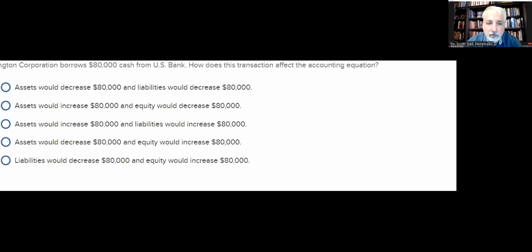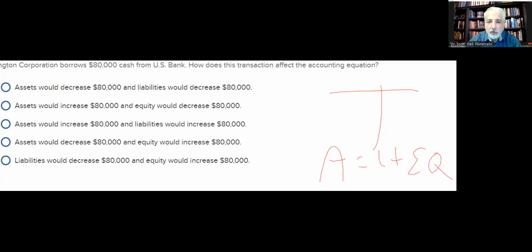On the 17th, the company borrows $80,000 cash from US Bank. How does the transaction affect the accounting equation? All right, let's go ahead and draw the accounting equation. Assets equals liabilities plus equity. This is key and powerful.